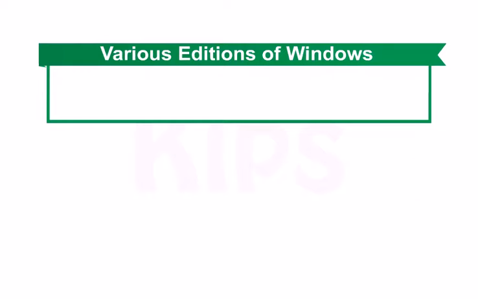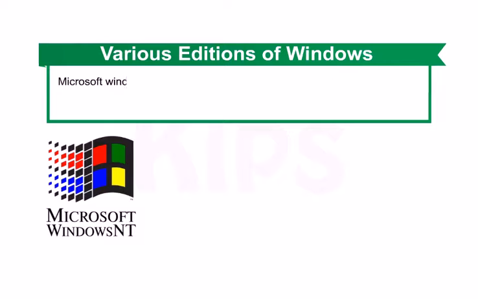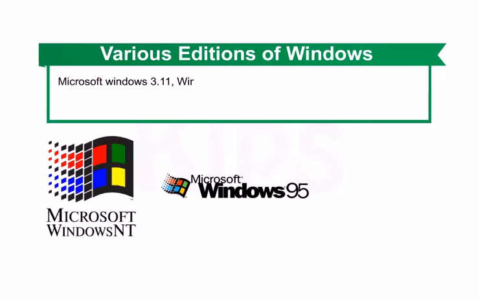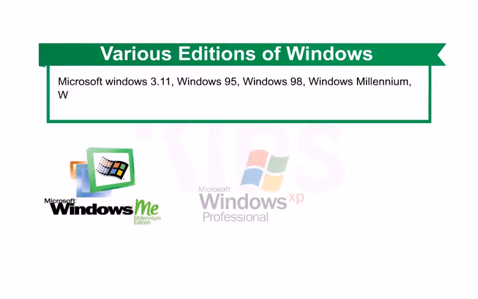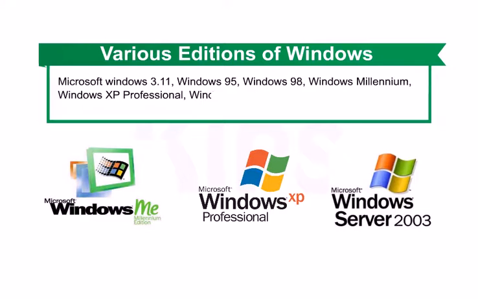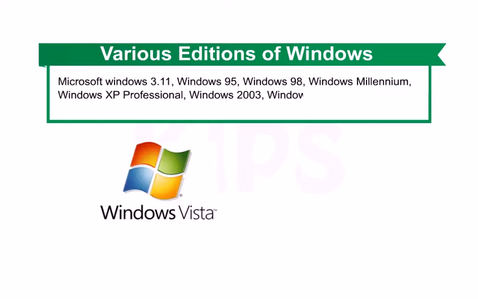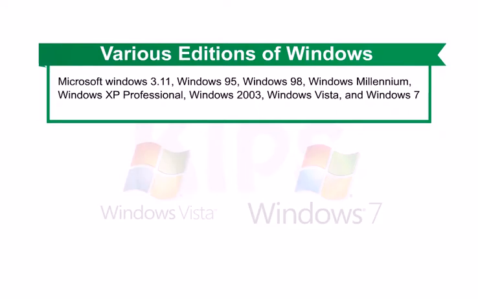The various editions of Windows are Microsoft Windows 3.11, Windows 95, Windows 98, Windows Millennium, Windows XP Professional, Windows 2003, Windows Vista, Windows 7, and Windows 8.